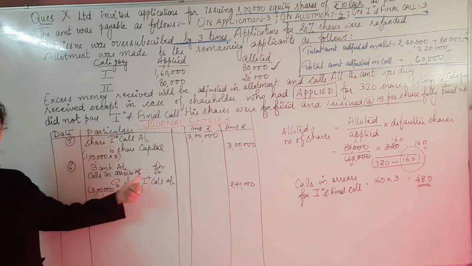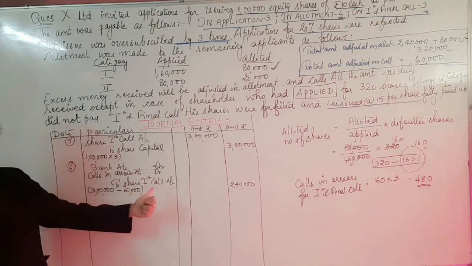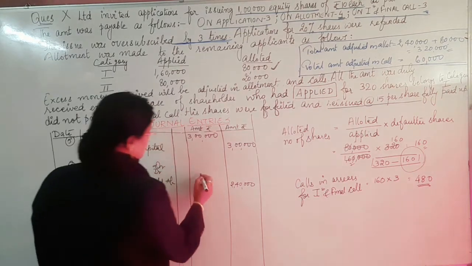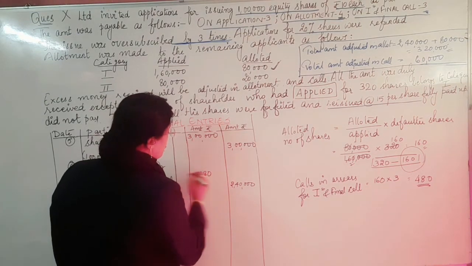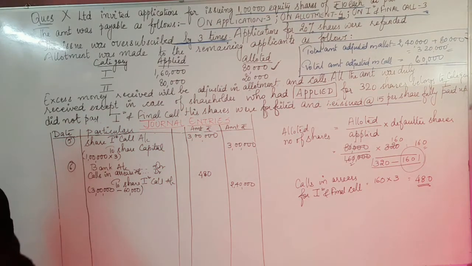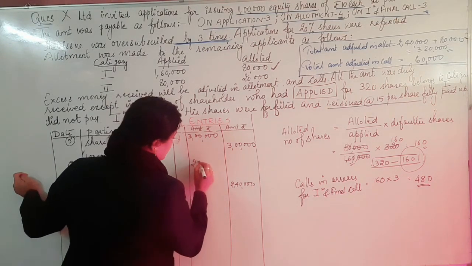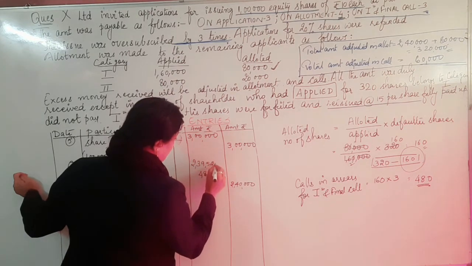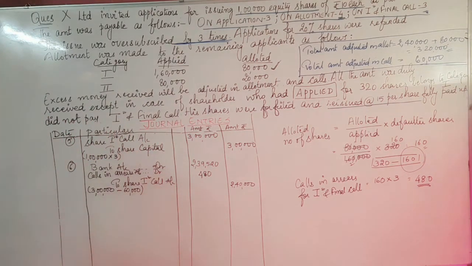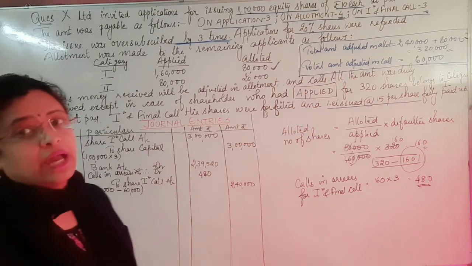Hence, the journal entry is bank account debit, calls in arrears account debit to share first call. What is the value of the calls in arrears we have calculated? We will be writing it over here, 480. So 2,40,000 minus 480 is the amount which we are finally going to receive in the bank. It's going to be 2,39,520. So finally in the bank the amount to be received is 2,39,520.